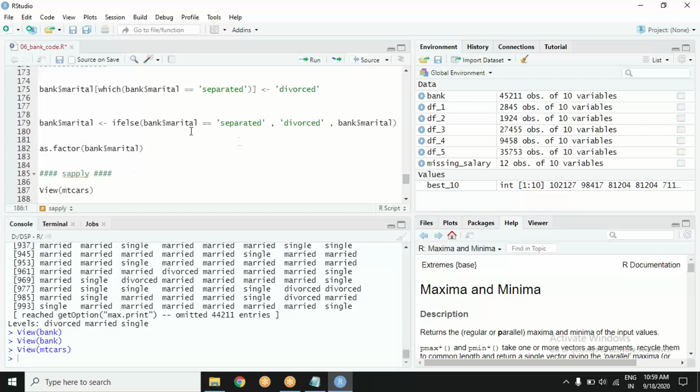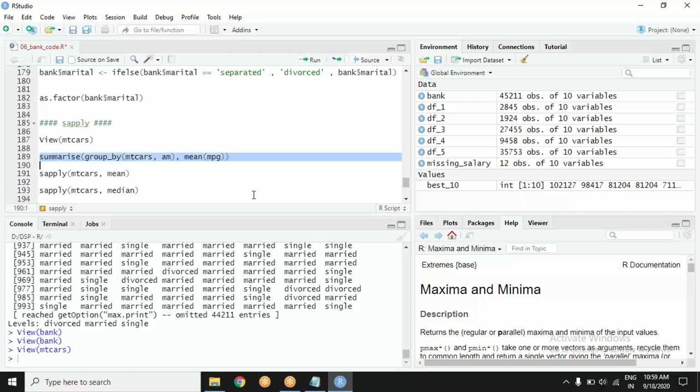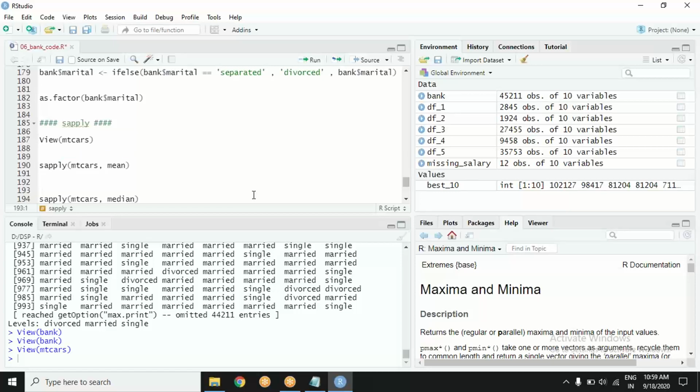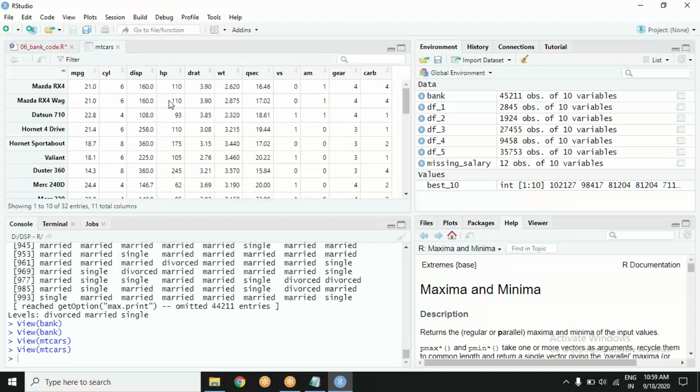What does it do? It does the same thing we were discussing a few minutes back. Suppose this is the data set. This is the data set of some cars. They are in a garage, and the owner of this garage asked me, what is the average MPG of our cars?